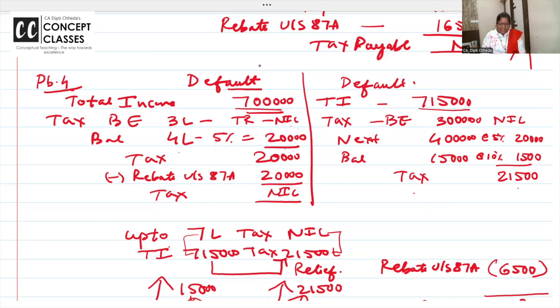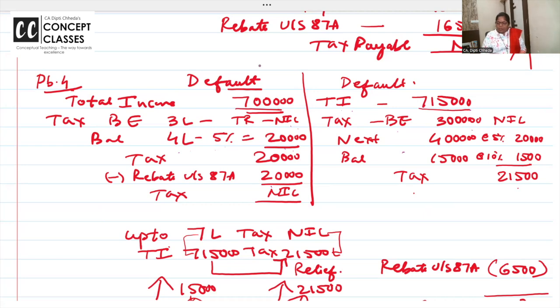Rebate under section 87A, 20,000. Do you understand? Now, if your total income is 7,15,000, your income has exceeded 7 lakh. You're not eligible for rebate. You don't get it, right? Basic exemption 3 lakh.